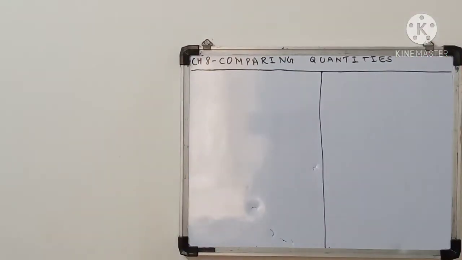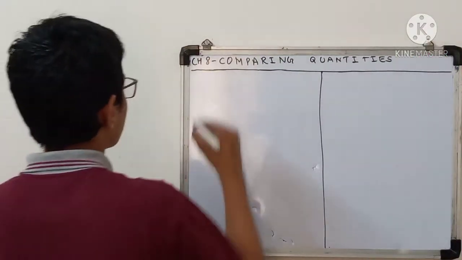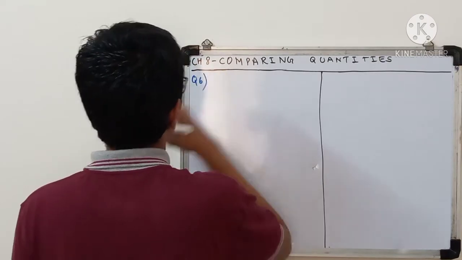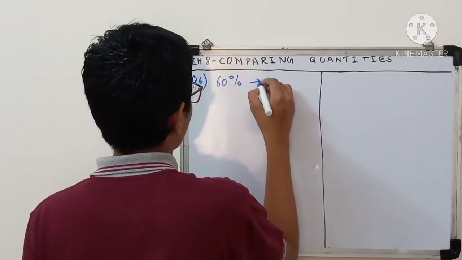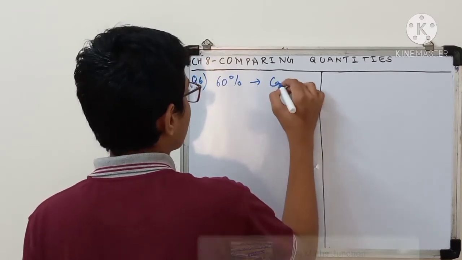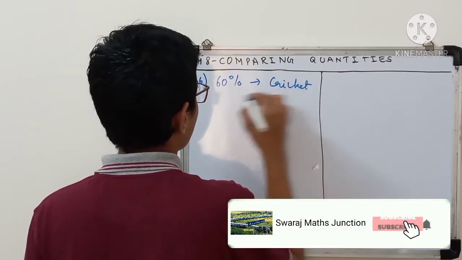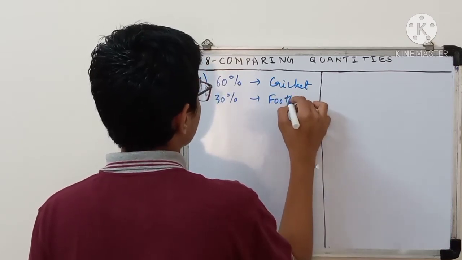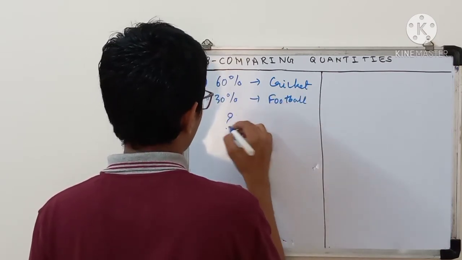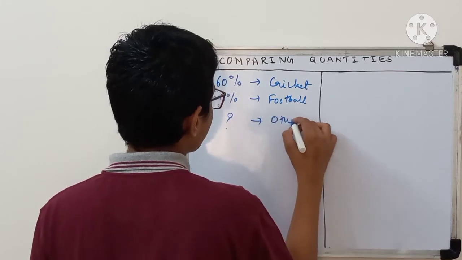Now friends, let's move on to question number 6. Question number 6 says that in a city 60% of the total population likes cricket, 30% likes football, and the rest of the population, suppose question mark, likes other games. You have to find that question mark.